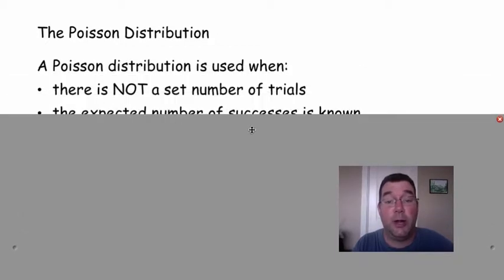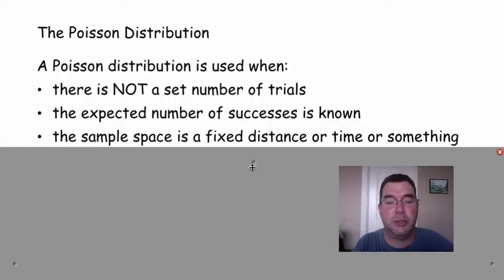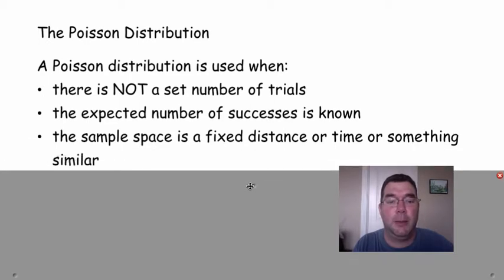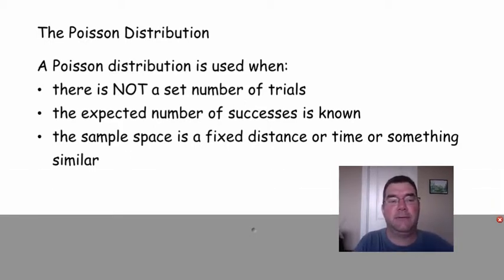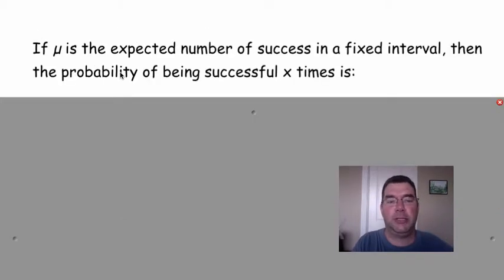First of all, let's figure out when we know we have a Poisson distribution as opposed to binomial. There is not a set number of trials like there was with binomial. Instead, all we know is the expected number of successes within a certain fixed distance or time, something that is like a fixed quantity. And we know how many times we can expect something to happen within that fixed quantity. Kind of a vague concept until you see some examples and see how it's different from binomial distribution.